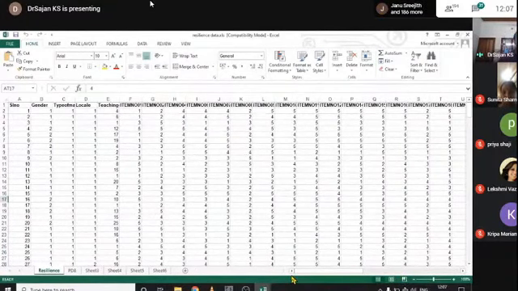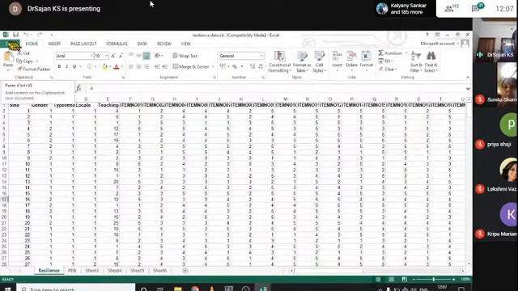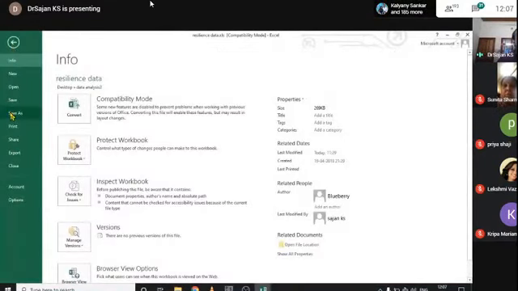For that purpose, first I have to save this file in CSV format, comma separated values. First I want to convert this Excel sheet into comma separated values. How to convert? Just click on File and click on Save As.